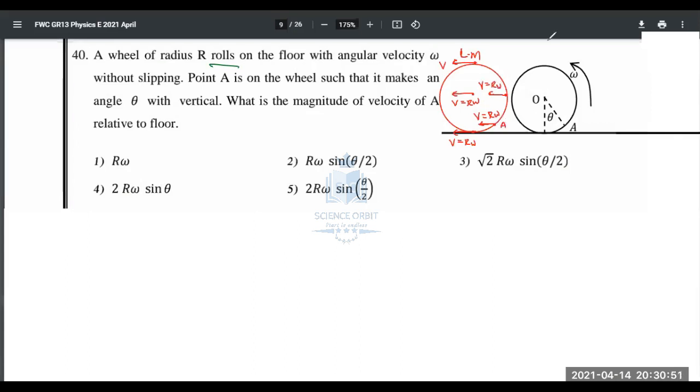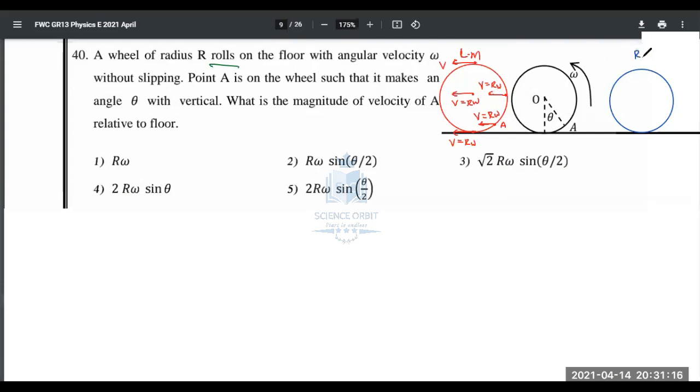That is one. And then you have the rotational motion. Due to rotational motion, the object will have tangential velocities, and at different points it will have different values. The linear motion takes the object towards the left.